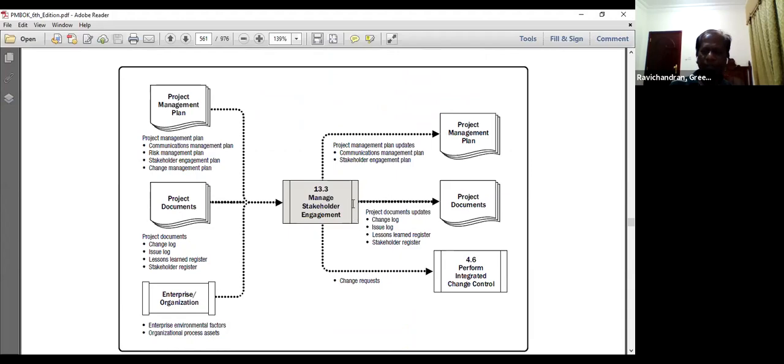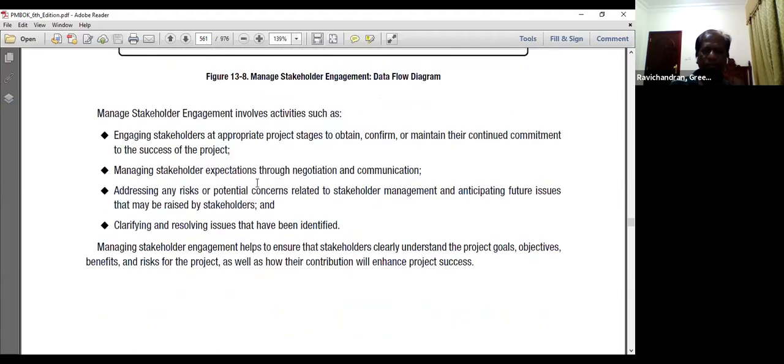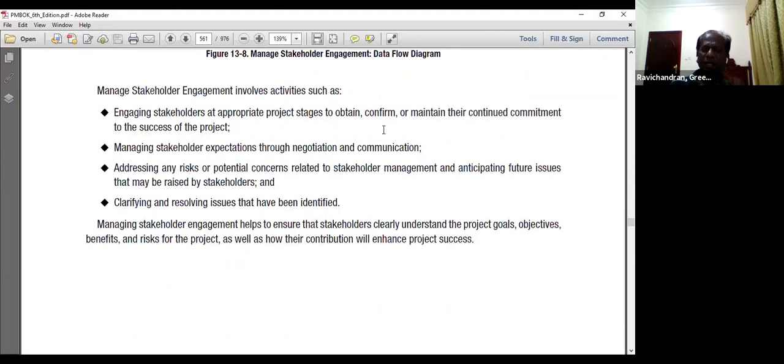This is a straightforward process map. When I say manage stakeholder engagement, it involves engaging the stakeholders at appropriate project stages to obtain, confirm, and maintain the continued commitment for the achievement of the project success, managing the stakeholders' expectations through negotiation and communication, addressing any risk or potential concerns related to stakeholder management, anticipating future issues that may be raised by the stakeholders, and clarifying and resolving the issues that have been identified.